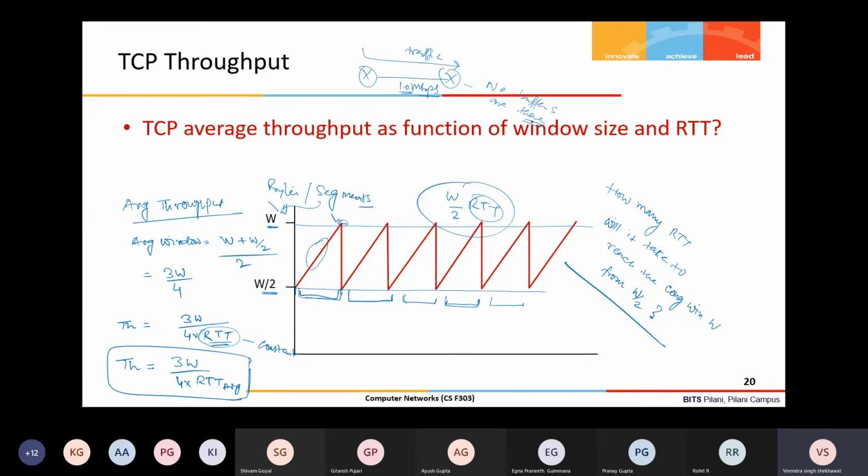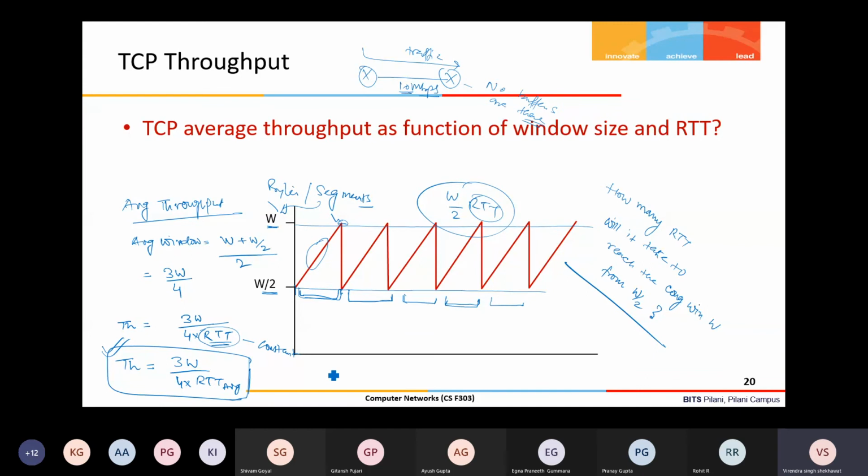Superficial, not superficial I should say, but an intuitive formula for the throughput, without much detail, because a lot of assumptions are there, right? So always it is my W and W by 2, which is always the same. If the window sizes are different, W1, W2, W3, W4, then it is more complicated. But just to understand what is a typical throughput a TCP connection can give, a rough or near approximate estimate we can get from this formula.